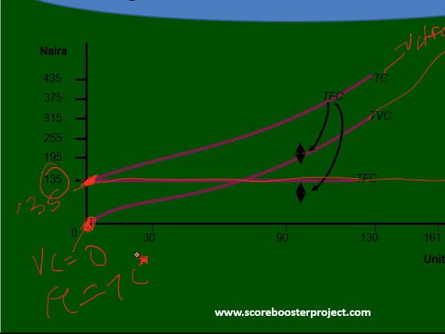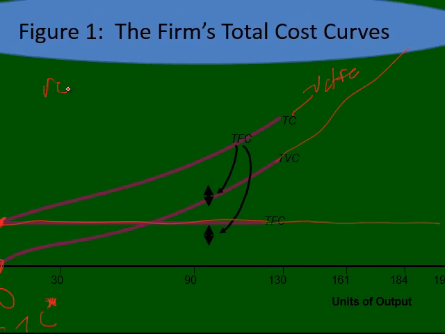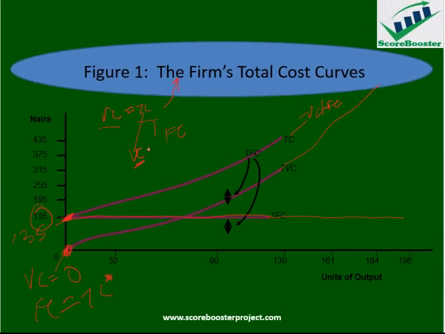Now, another thing we need to know between variable and total cost is that both of them increase. As the graph moves on, that means there is a kind of link between these two. Since the fixed element here remains constant, the variable element here is what makes total cost also increase. I think we need to appreciate this.